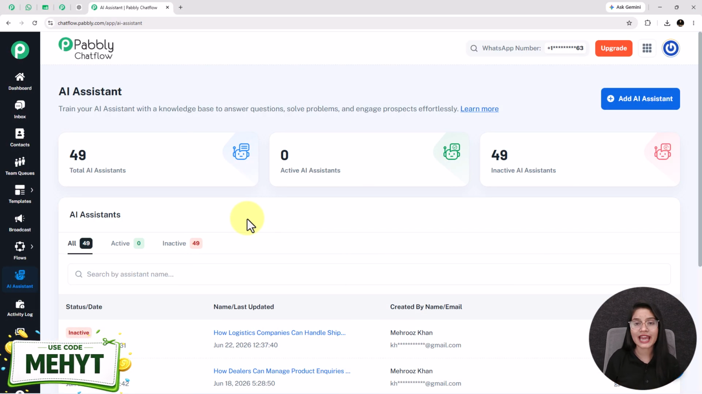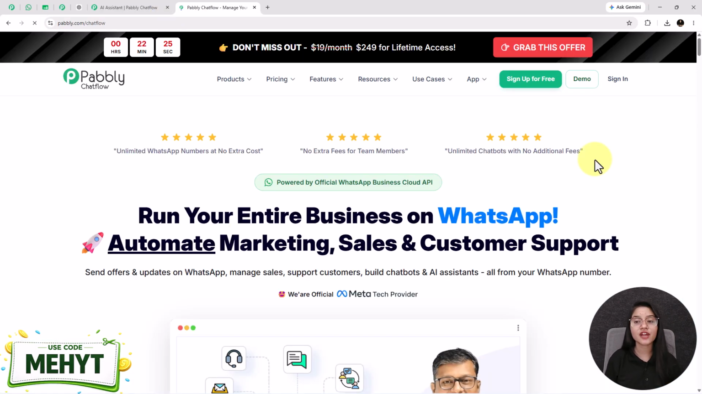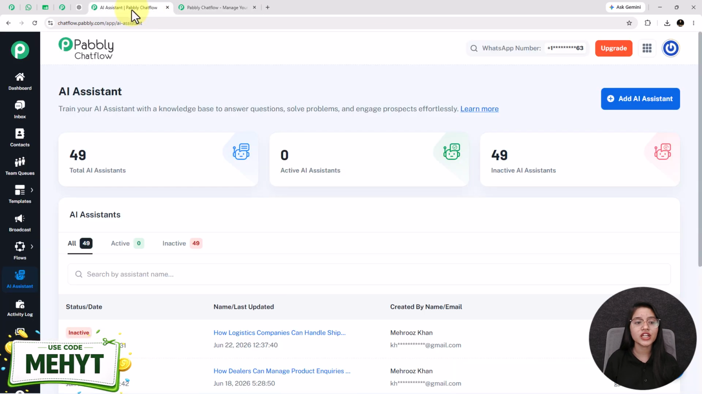Alright, so this is the AI assistant feature of Pabbly Chatflow. If you are an existing user of Pabbly, that is perfect. But if you are not, then go to pabbly.com/chatflow and complete the sign up process. Once you do this, you will receive 100 free credits every month to explore the software, which is perfect for testing.